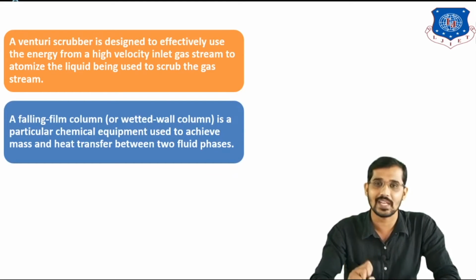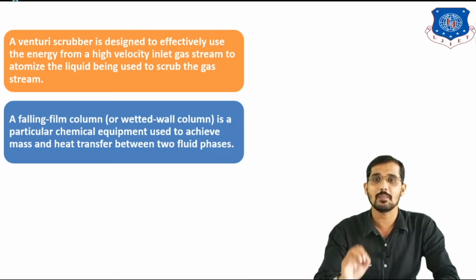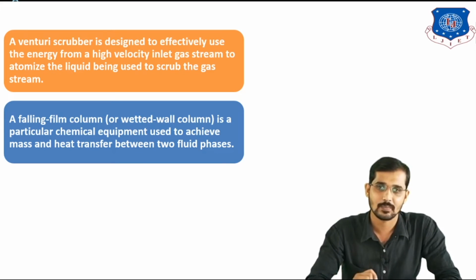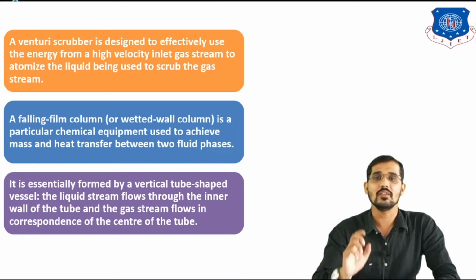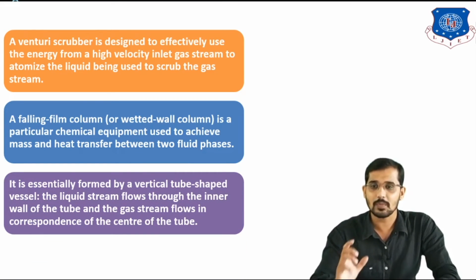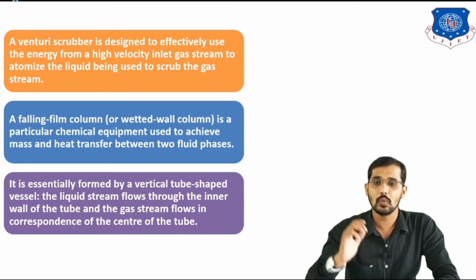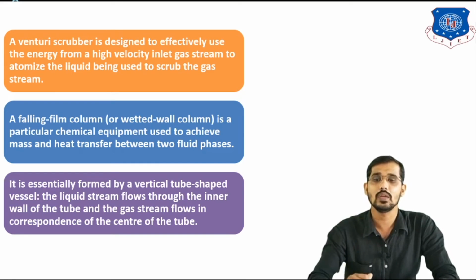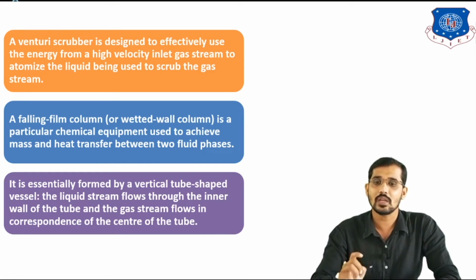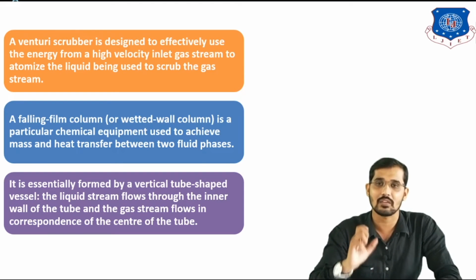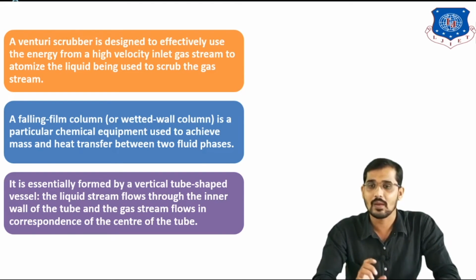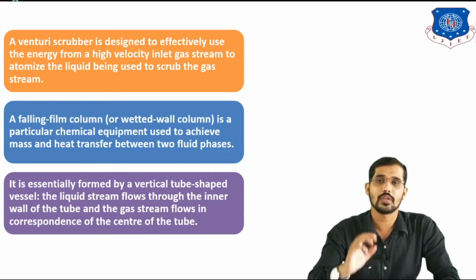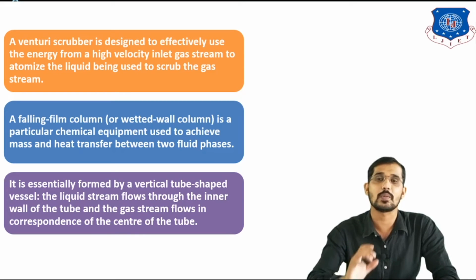Next, liquid dispersed equipment is the falling film column, or I can say wetted wall column, or falling film contactor. It is a particular chemical equipment used to achieve mass and heat transfer between two phases. It is essentially formed by a vertical tube-shaped vessel, and the liquid stream flows along the inner wall of the tube while the gaseous stream flows through the center of the tube. It means the gaseous stream flows through the tube, and the liquid stream flows along the walls of the tube. So these are the important points related to liquid dispersed equipment.